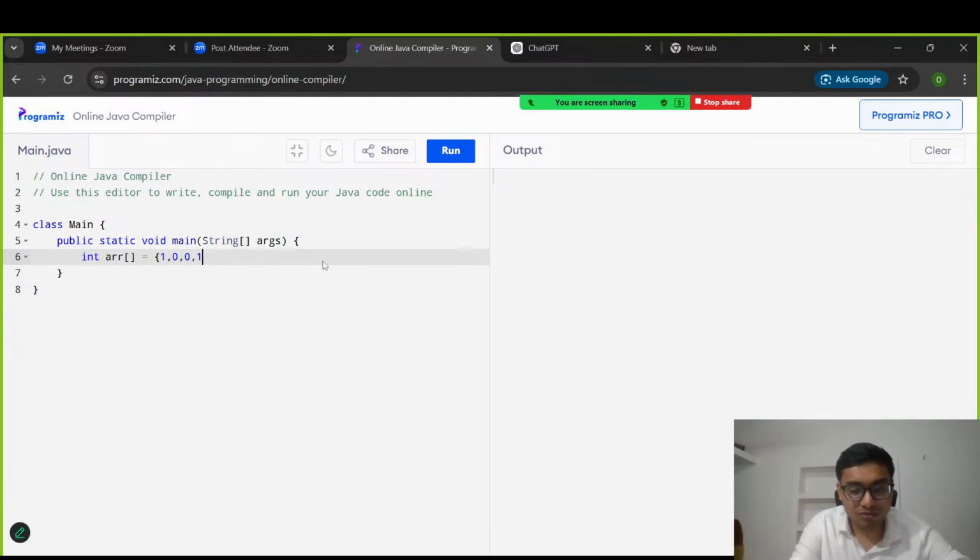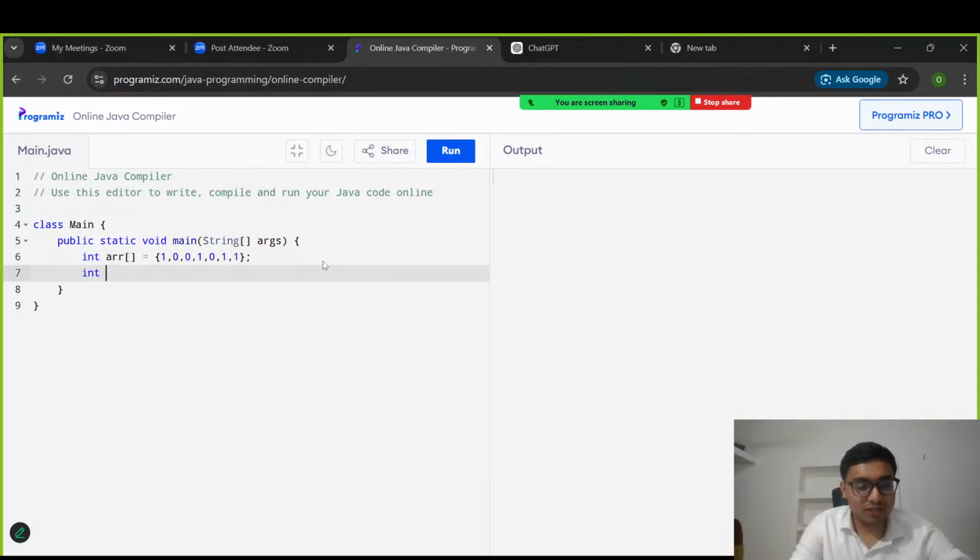1 0 0 1 0, not 1 0, I think 1 1 1 1. Okay, then let's calculate length. No need to write length. Let's calculate initially. int n is equal to arr dot length.